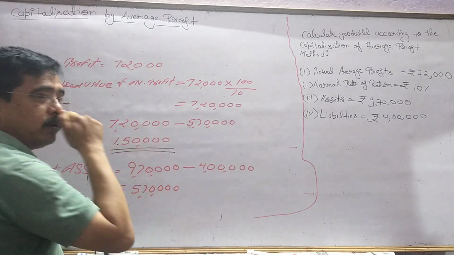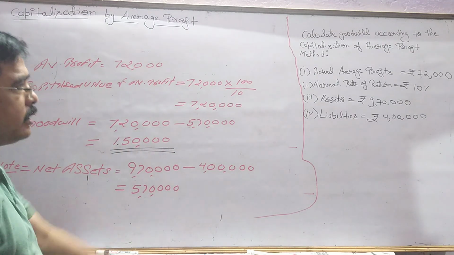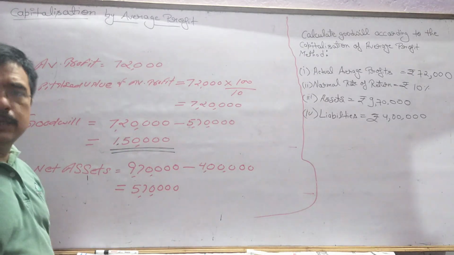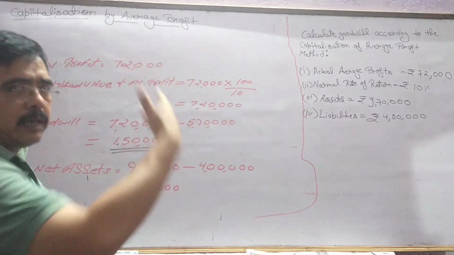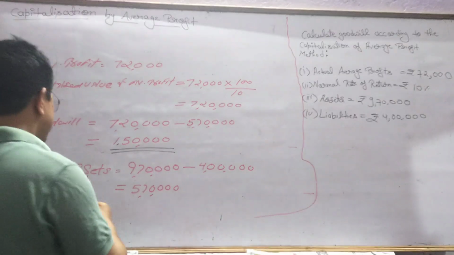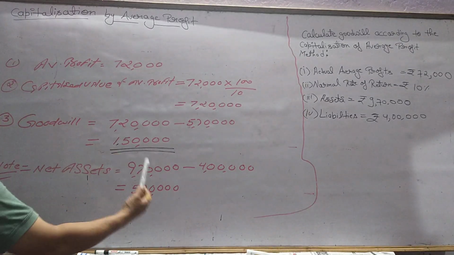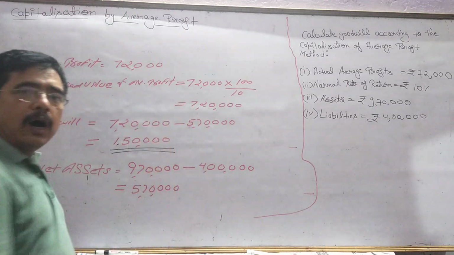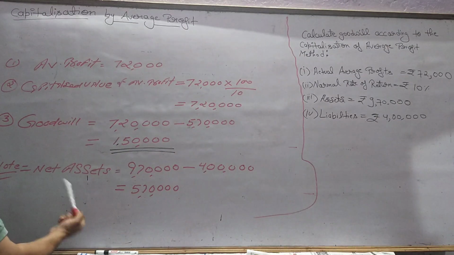Now the next one is here. We have to deduct external liability. Liability is given as 4 lakh rupees. Information is not given over there, so we can assume that it is external or outside liability. Simply we can use 9,70,000 as total asset and 4 lakh as outside liability to find net asset, right?